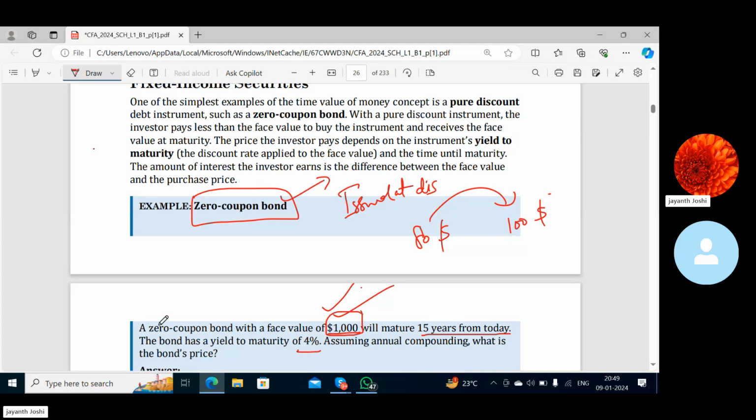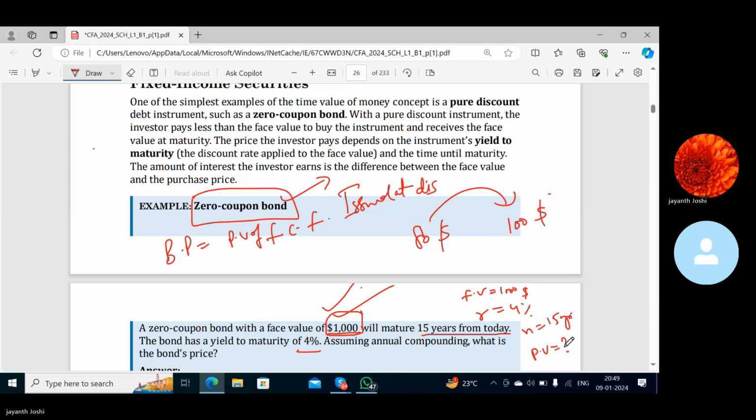They are asking you what is the bond price today. So bond price is equal to the present value of future cash flows, right? Here we don't have any cash flows in the form of coupon payments, but we directly have only a single cash flow, that is a final payment, which is $1,000, which we have to take as a future value. So future value is equal to $1,000. Rate of return is 4%. N is 15 years. Can you find out the present value? That will give us the investment today that we are making to buy this bond.